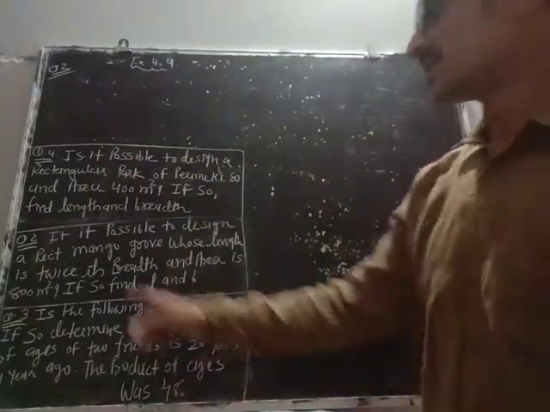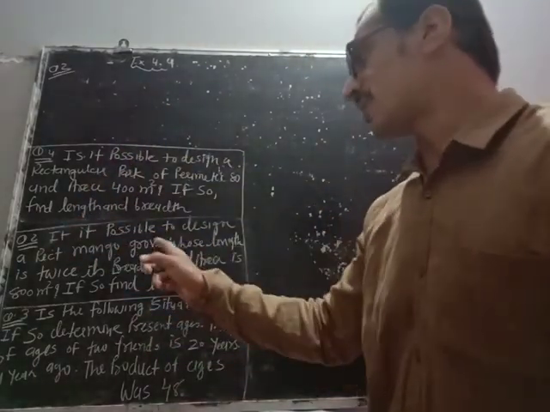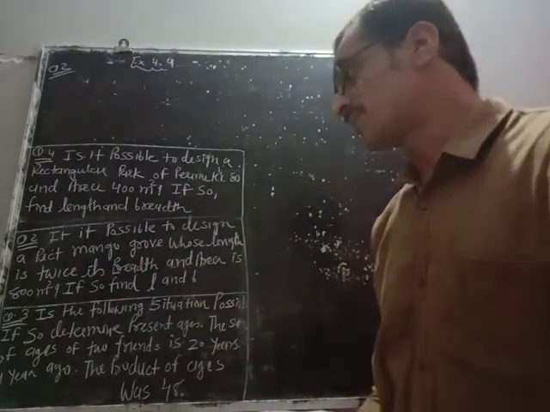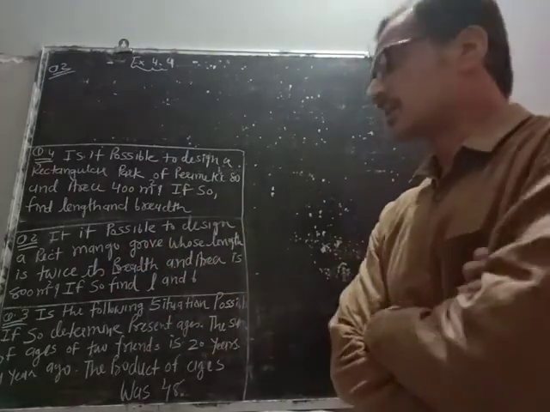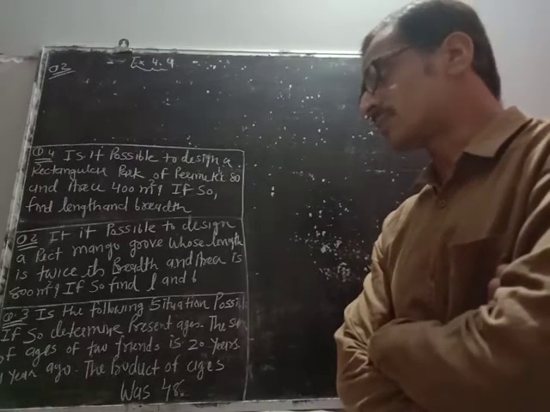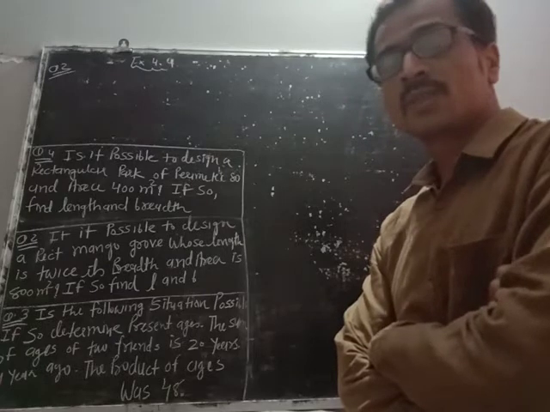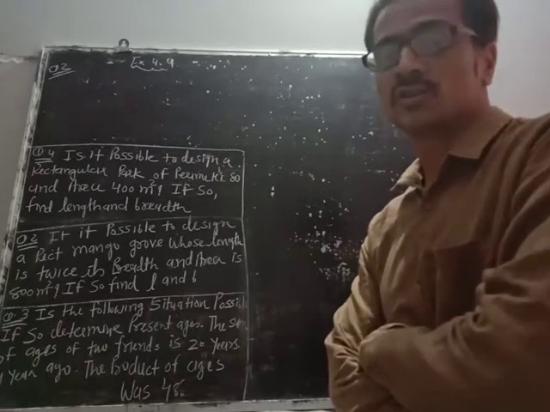The question is: is it possible to design a rectangular mango grove whose length is twice its breadth and area is 800 meters square? If so, find length and breadth. First of all, we have to check whether this statement or question is correct or not. If it's correct, then we have to solve.